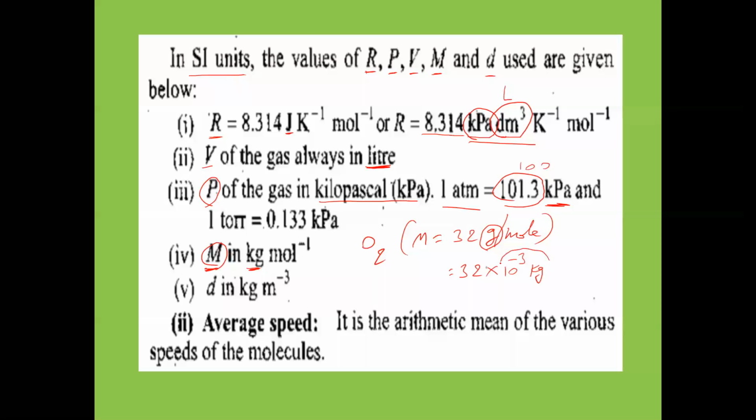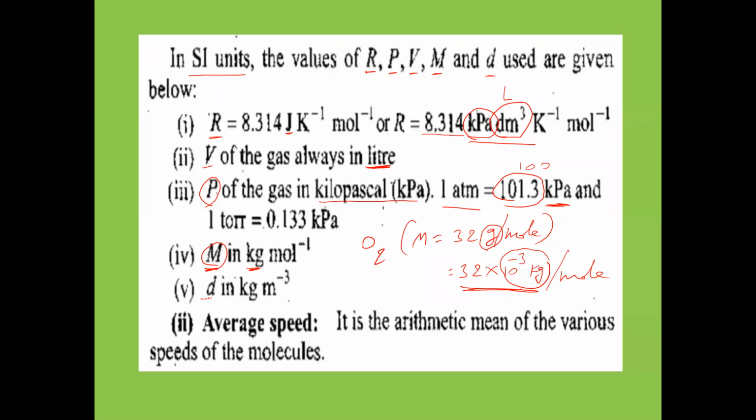1 gram equals to how many kilograms? 10 power minus 3 kilograms. So like this, 32 into 10 power minus 3 kilograms per mole. So this value we have to take. 32 into 10 power minus 3 kg we have to take in place of M for oxygen. So we should not take directly in grams, remember this point.